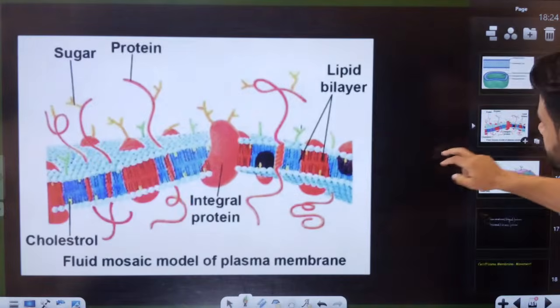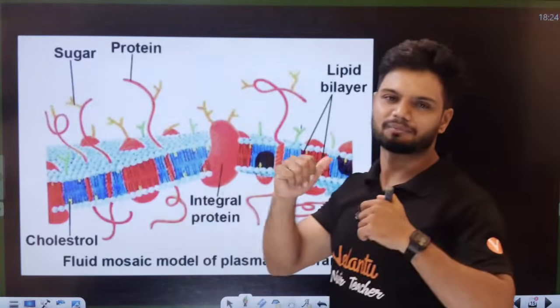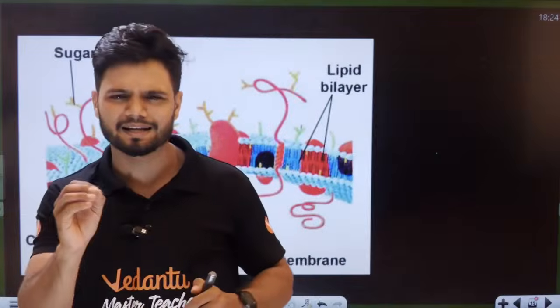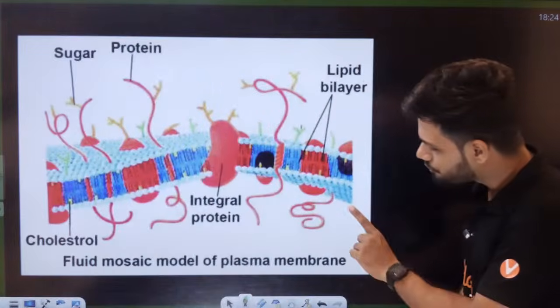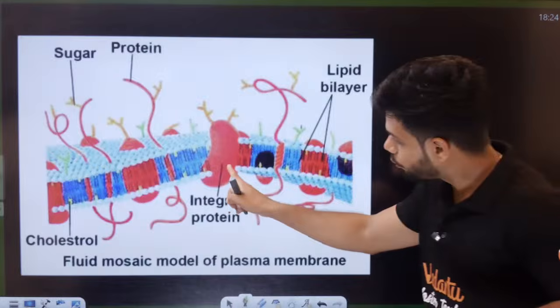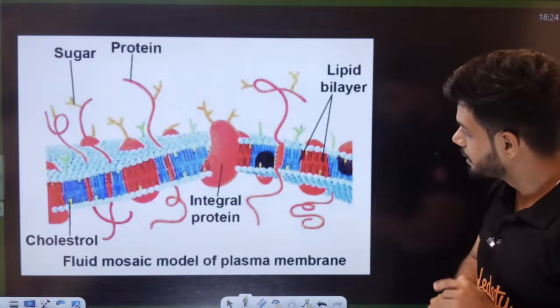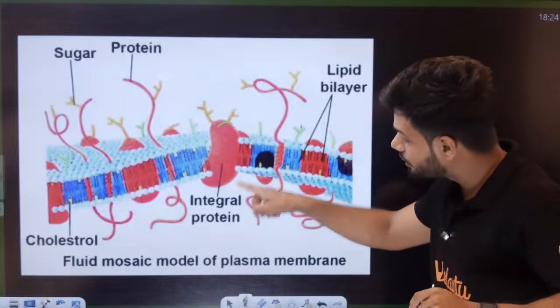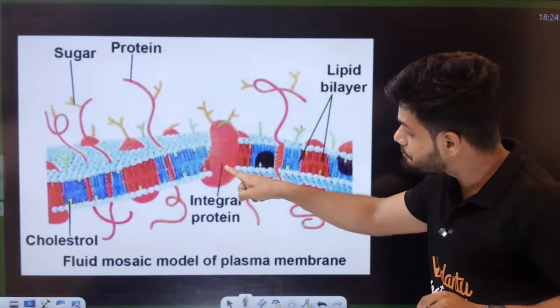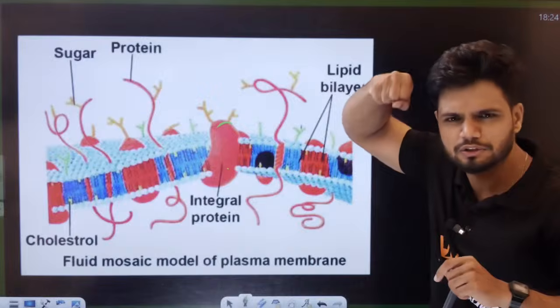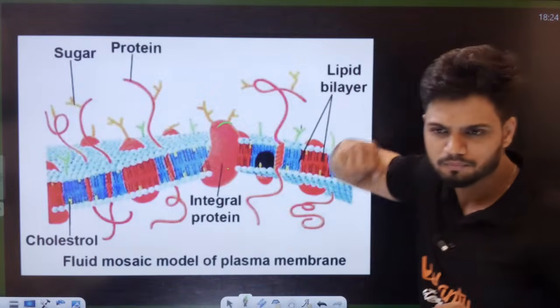Now, students, we come to the NCERT diagram. Can all of you see the lipid bilayer here? One layer here, second layer here. It has protein on the inside called integral protein. This protein is very difficult to remove. Very difficult to remove.